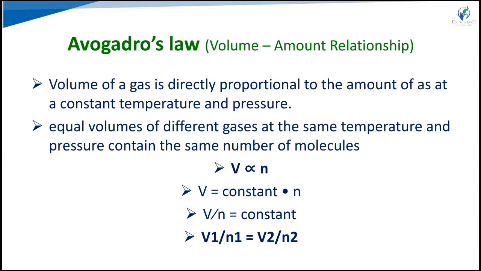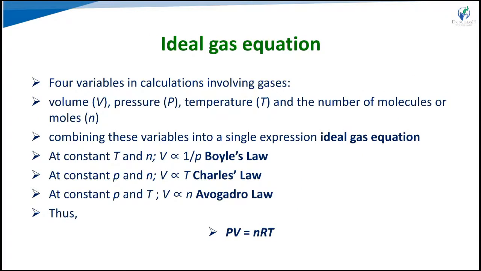So V is equal to a constant, say k, times n. So V upon n is equal to k, a constant. So V1 upon n1 is equal to V2 upon n2. The next one, that is the ideal gas equation.